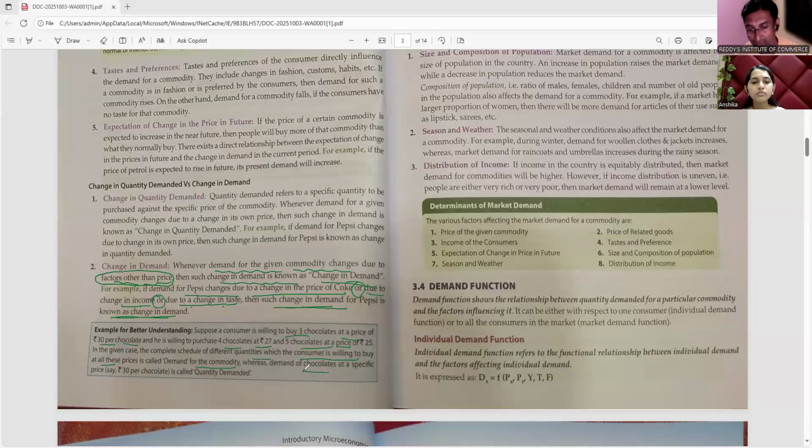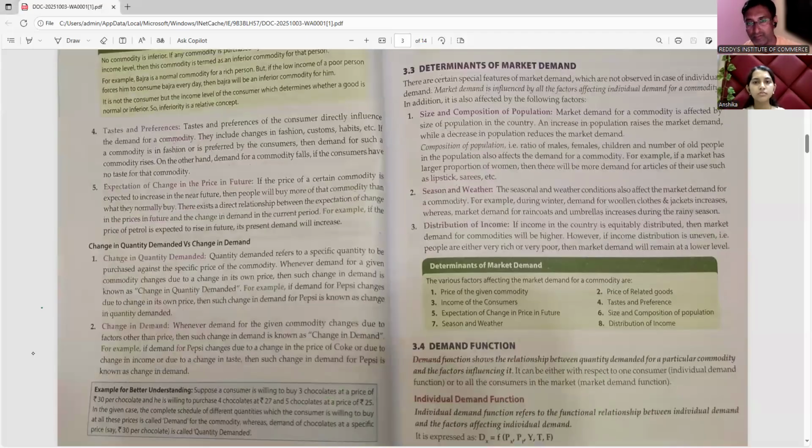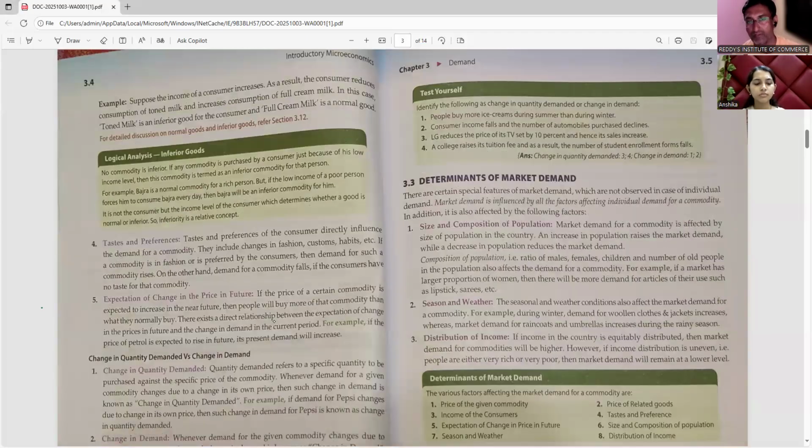Whereas demand of chocolate at a specific price 30 is called as quantity demanded. Whatever price was charged for the chocolate, he was willing to buy. जो कुछ प्राइस रहेगा उसके लिए वो रेडी था वो बाय करने के लिए, चाहे 4 क्वांटिटी आने दे या 5 क्वांटिटी आने, इट वाज नॉट अफेक्टिंग ऑन हिज डिमांड.